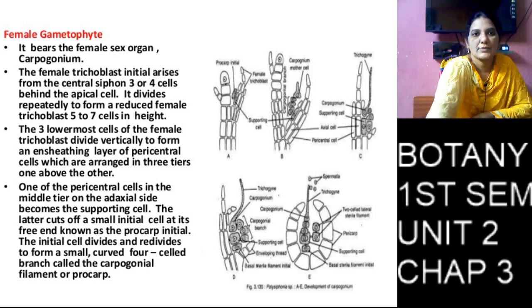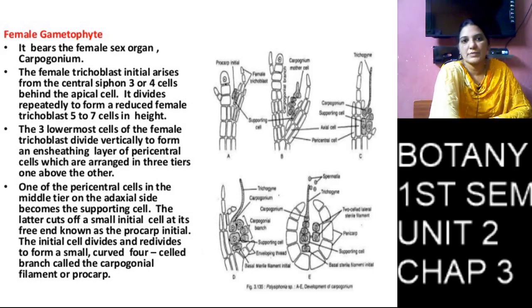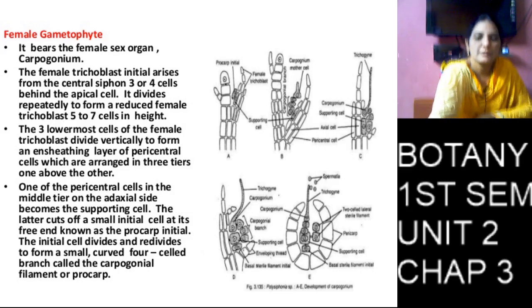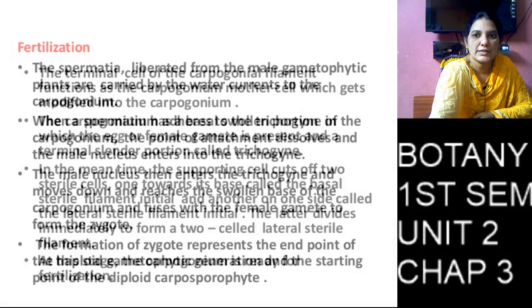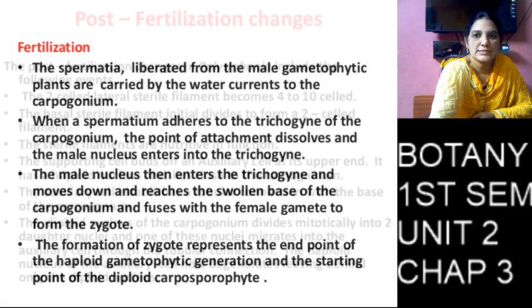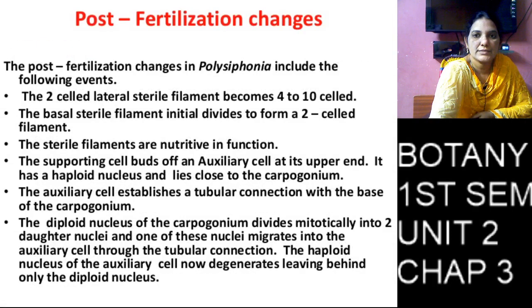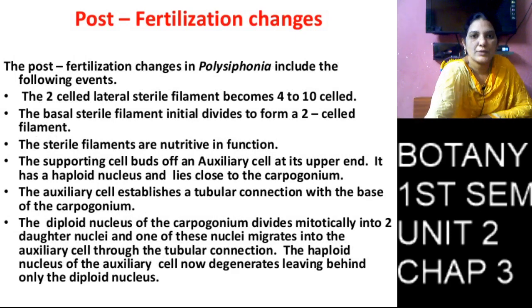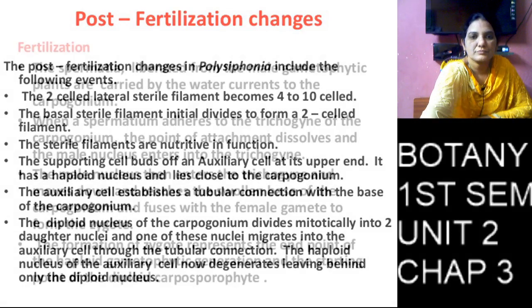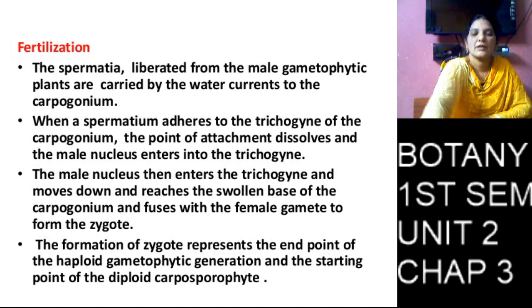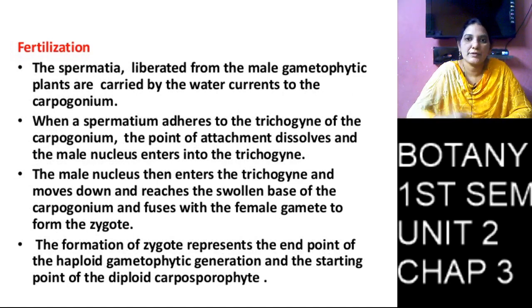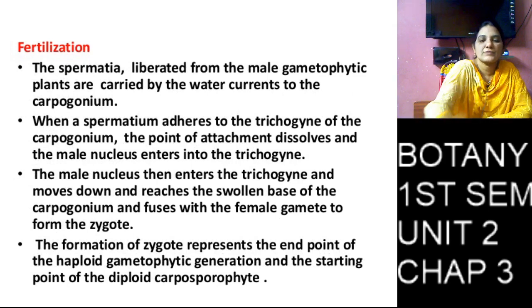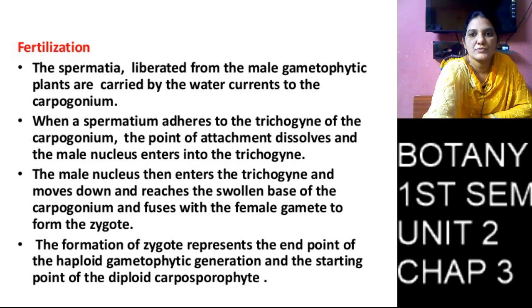Next is the female sex organ. The female gametophyte produces the female sex organ, which is a flask shaped structure. It has one egg cell and one long neck part called the trichogyne. The spermatium enters into the trichogyne, and the male gamete fuses with the female gamete and forms one zygote.